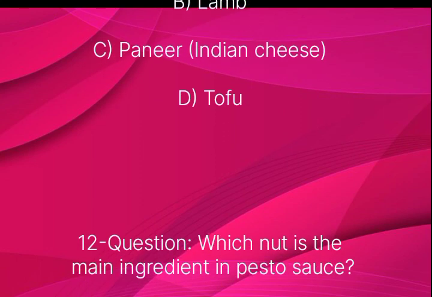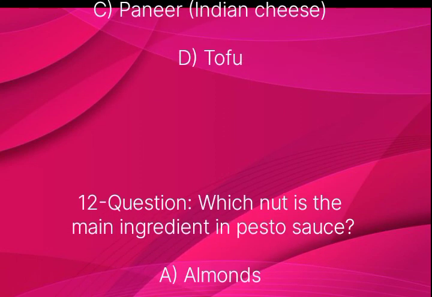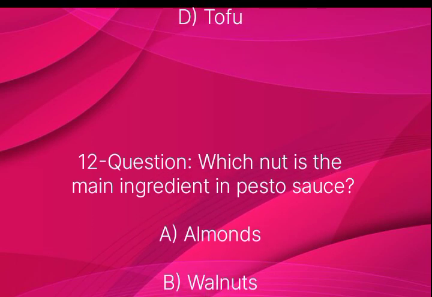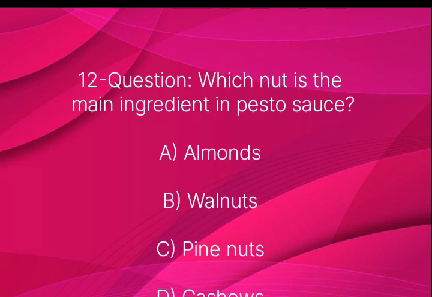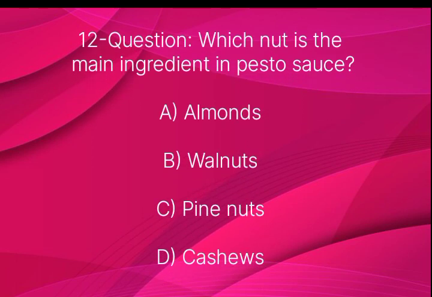Question number 12. Which nut is the main ingredient in pesto sauce? Option A almonds, B walnuts, C pine nuts, D cashew.